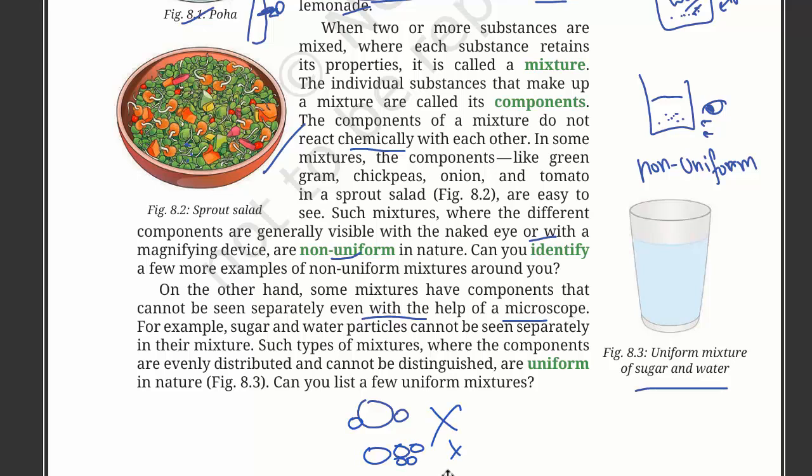No, we cannot see like this. Such types of mixtures, where the components are evenly distributed and cannot be distinguished, are uniform in nature. So this is a uniform mixture.